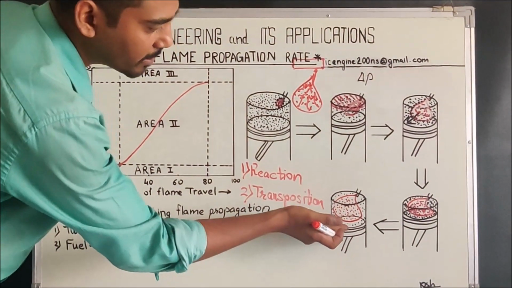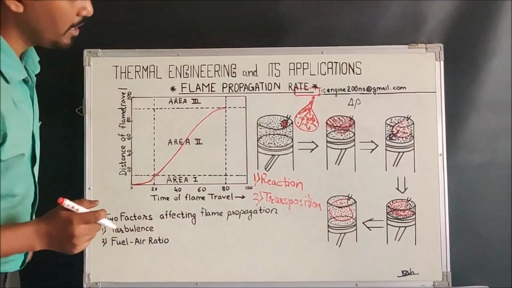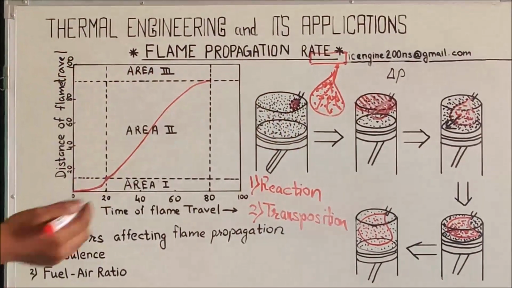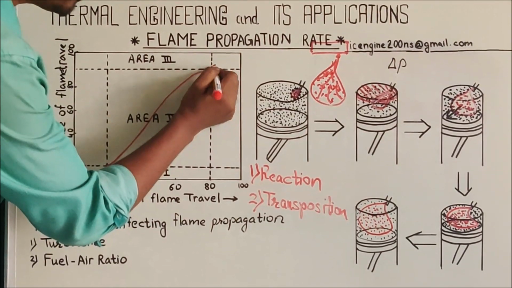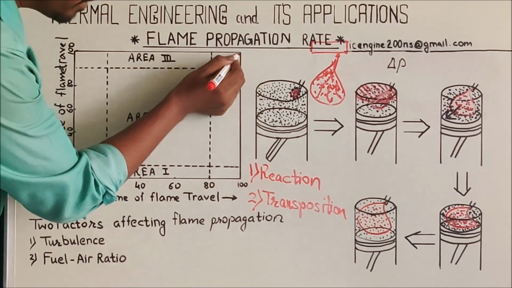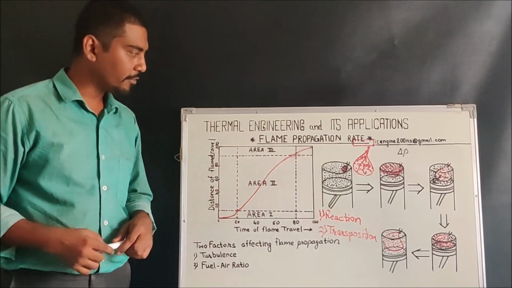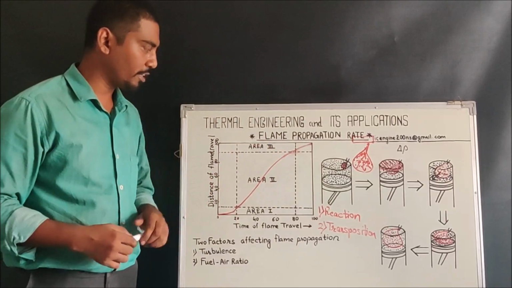Now due to this reduction in the unburnt particles and due to the reverse or backflow of the burnt charges, the transposition rate in the third area is again going to reduce by a very higher proportion. So don't get confused about the third area flame propagation rate.